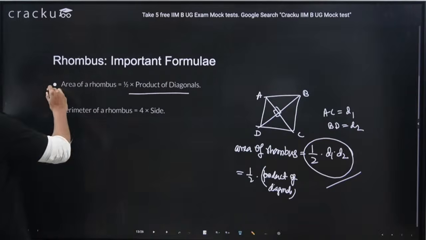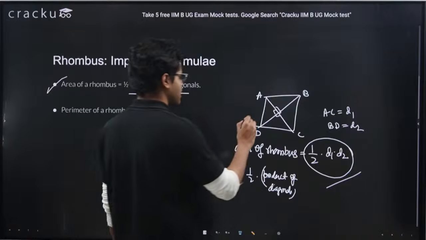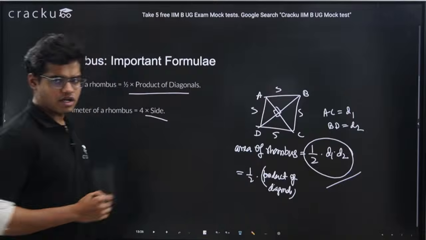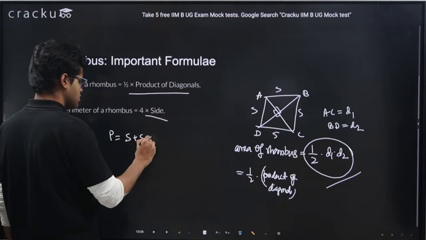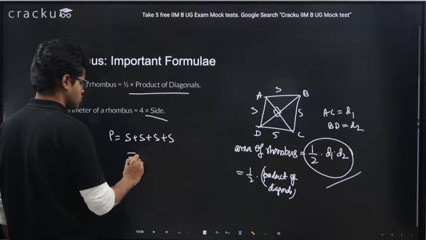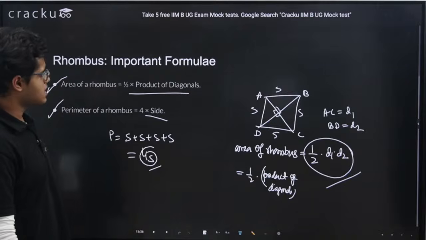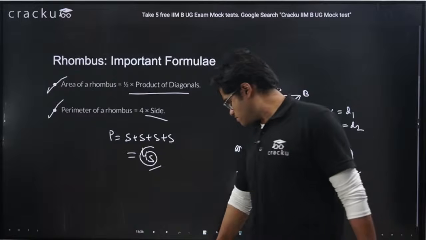Similarly, what is the perimeter? Perimeter we know, let's say the side length be S. We know in a rhombus all sides are equal in length, right? So let all the lengths be S. So perimeter is nothing but the sum of all the sides. So S plus S plus S plus S, so it is 4S. So it is 4 into side, right? So this is also fine, I think, guys.